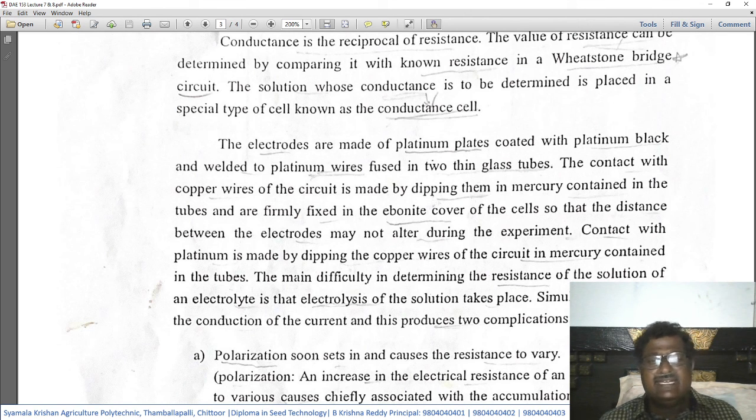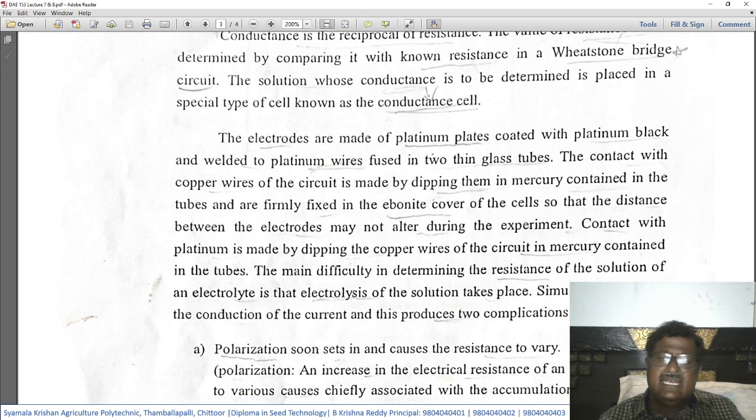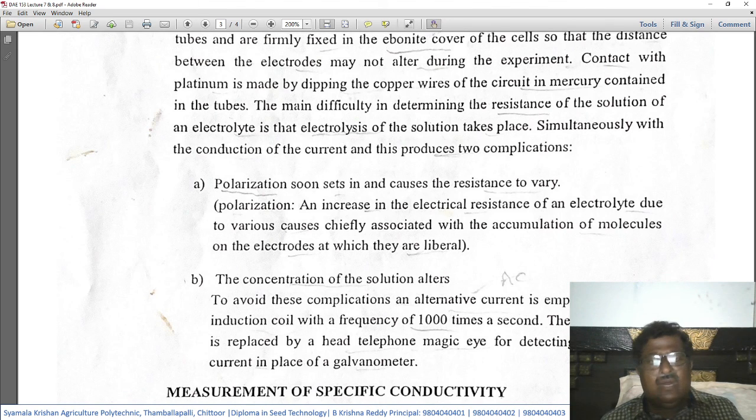The main difficulty in determining the resistance of the solution of an electrolyte is that electrolysis of the solution takes place simultaneously with the conduction of the current, and this produces two complications. So while measuring the resistance or conductance, there are two complications in the experiment. Number one, polarization soon sets in and causes the resistance to vary. When the electricity is passed through this electrolyte, polarization will take place, which results in the variation in the resistance.